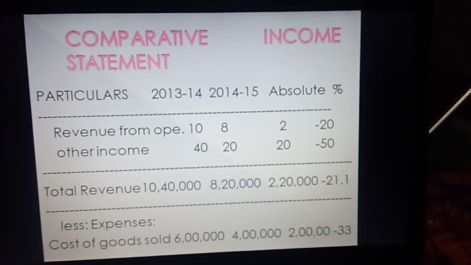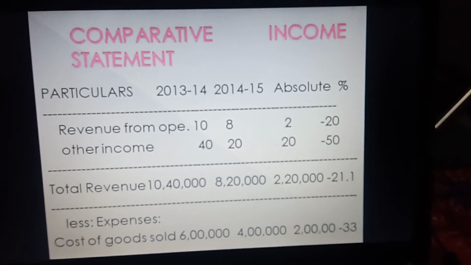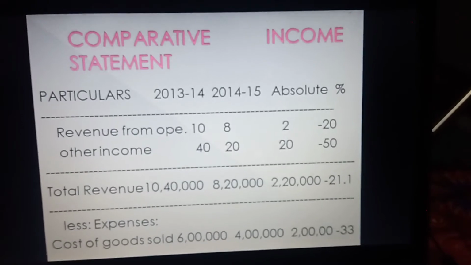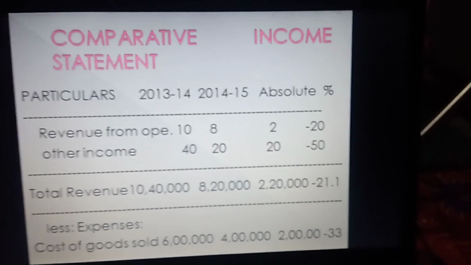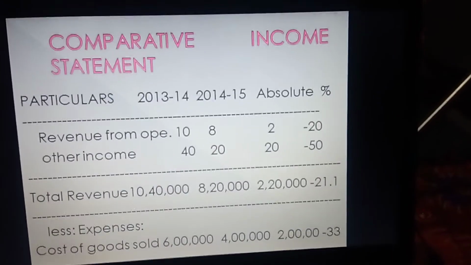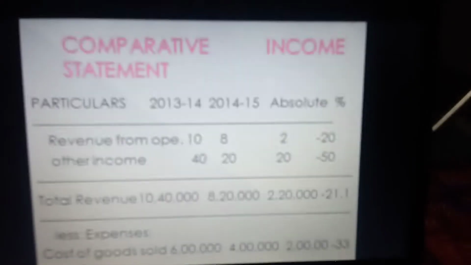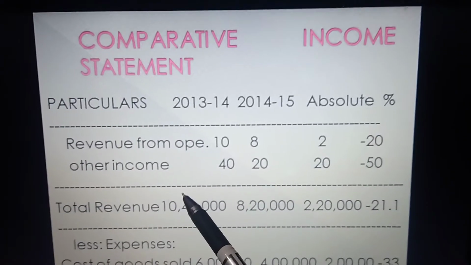Now in percentage, we will use the formula: absolute change, that is 2 lakh, divided by the previous year figure, that is 10 lakh. So 2 lakh divided by 10 lakh into 100. So we are getting in percentage minus 20%. So it is showing that the sales is negative. Moving to other income.